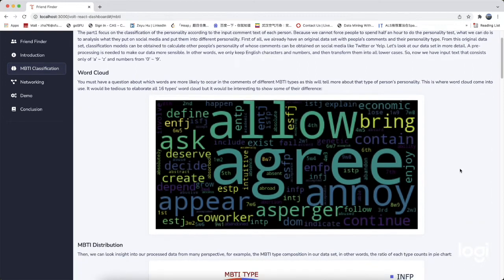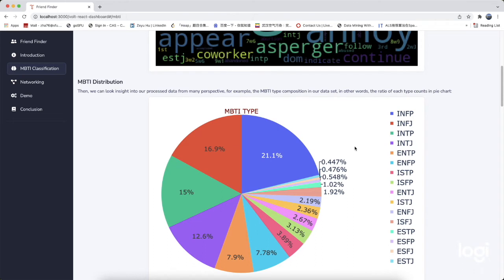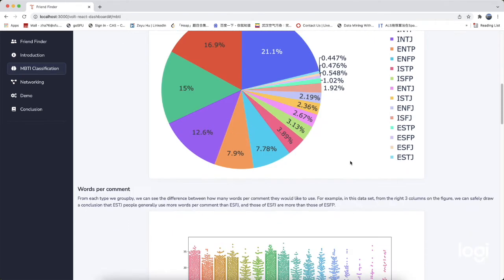For each different personality, we can have different statistic results. We group by different personality from their input, and we have the word cloud. For different personalities, the keywords are different, and this is one of them. Also, we can get the composition, the ratio of different types from this dataset.